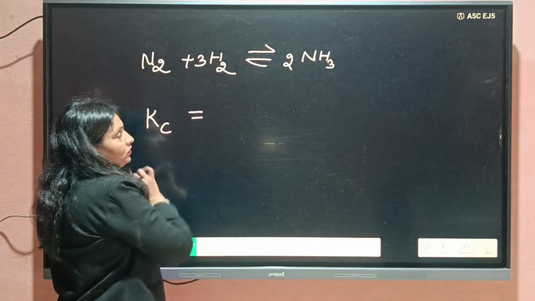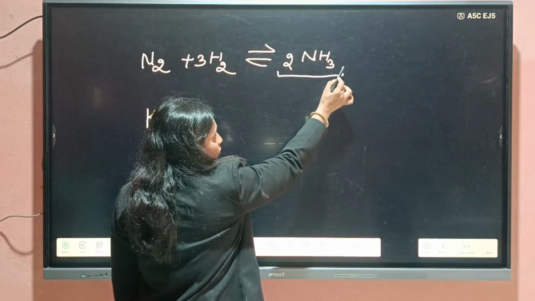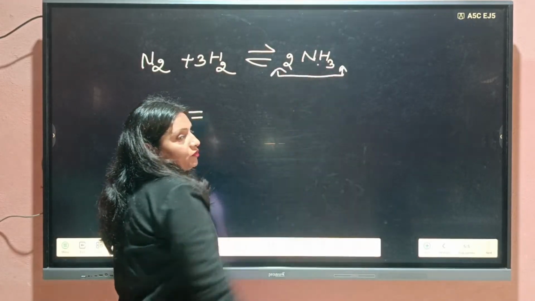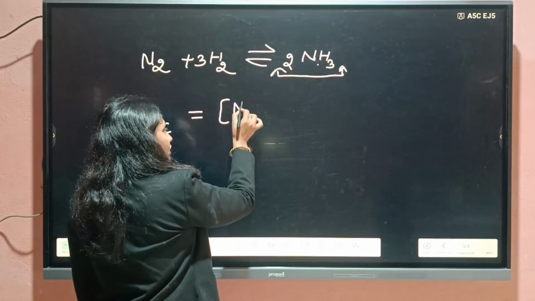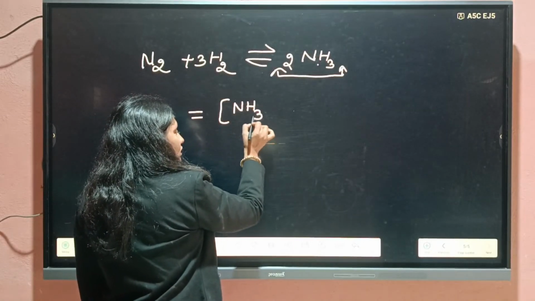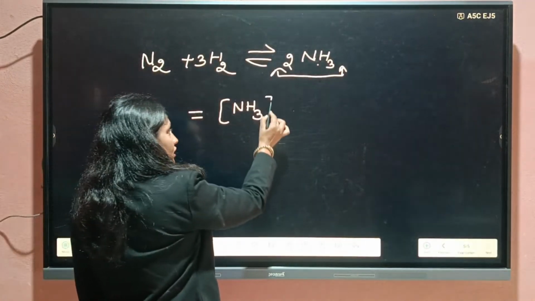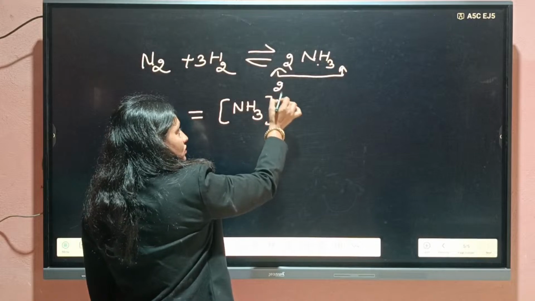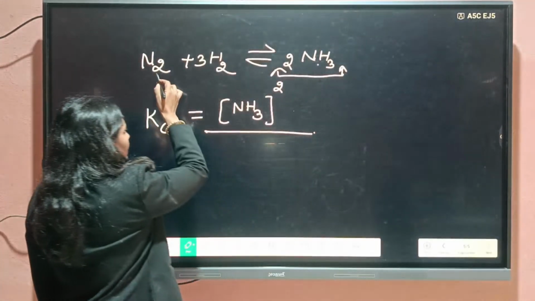It will be equal to concentration, product of concentration of product, but here only one product, that is ammonia. If we are writing concentration, then we will write in square brackets, raised to power its stoichiometric coefficient, divided by reactant.